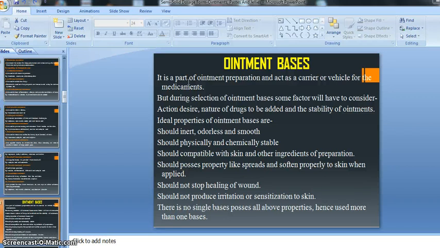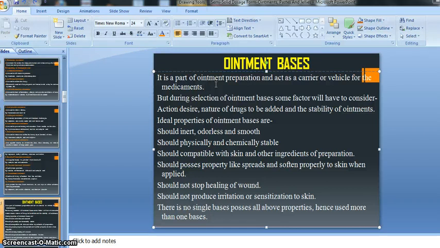Let's begin. It is a part of ointment preparation and acts as a carrier or vehicle for the medicament, right? Like medicament and other additives, the ointment base is one part of our ointment. Without it we can't prepare the ointment.